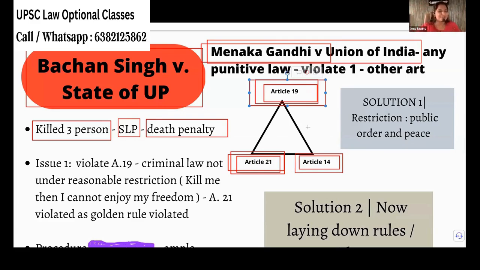How am I going to form an association? How am I going to travel? How am I going to reside in India? How am I going to do my profession? So all my freedoms you are taking away without any reasonable restriction. That is his argument. I find it to be a little lame. Okay, so that's his argument.